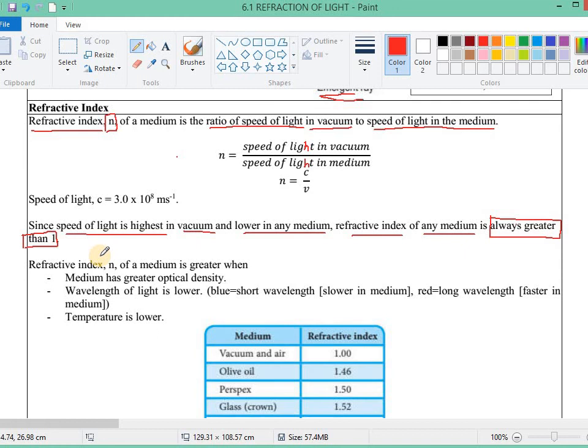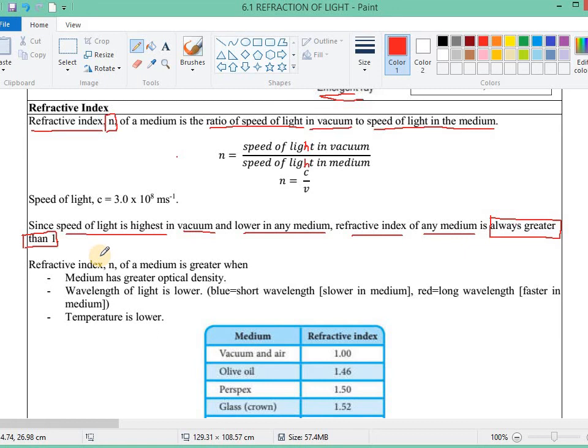For example, if you calculate refractive index and find that your answer is less than 1, then you automatically know that something is wrong with your calculation. Because refractive index for any medium cannot be lower than 1. It can be the same as 1.